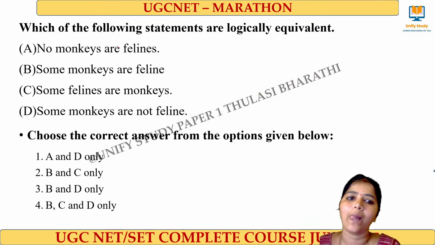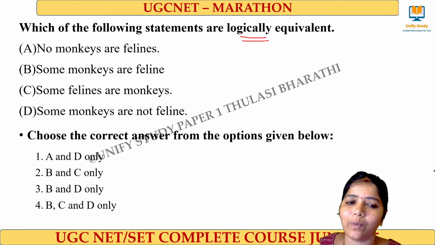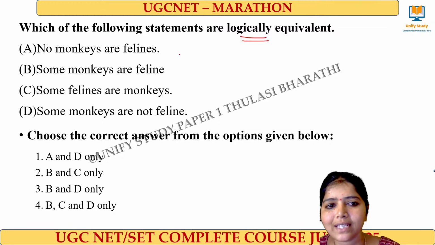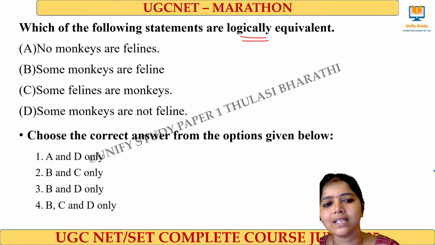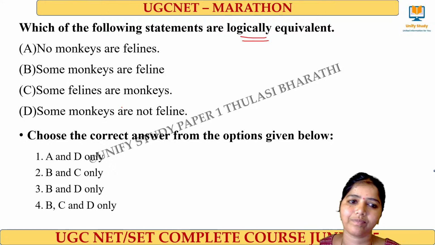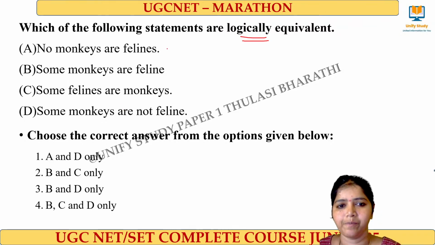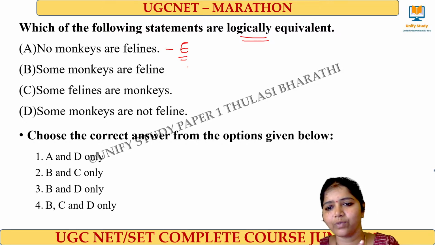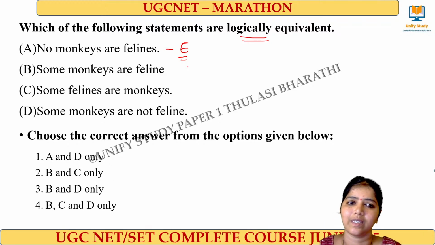Do this one. Which of the following statements are logically equivalent? No monkeys are felines. Some monkeys are felines. Some felines are monkeys. Some monkeys are not felines. This is an E-type statement. Very good. Quickly do it. Look at the options also.